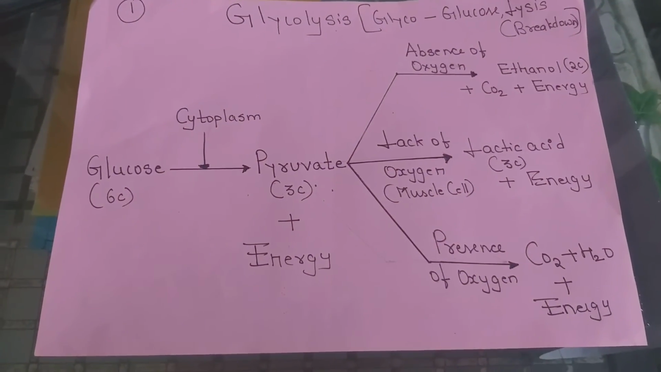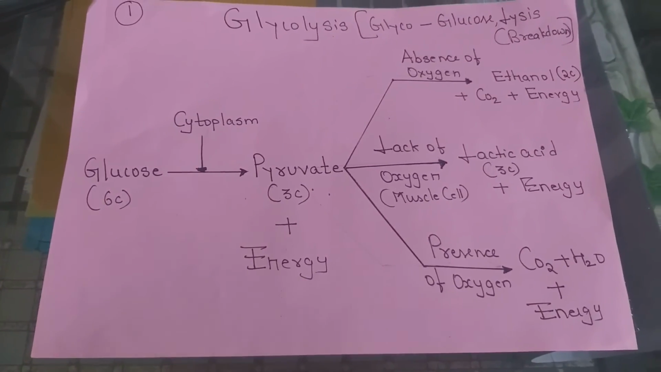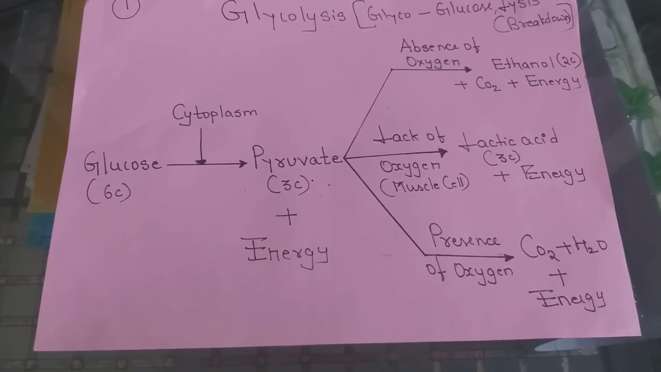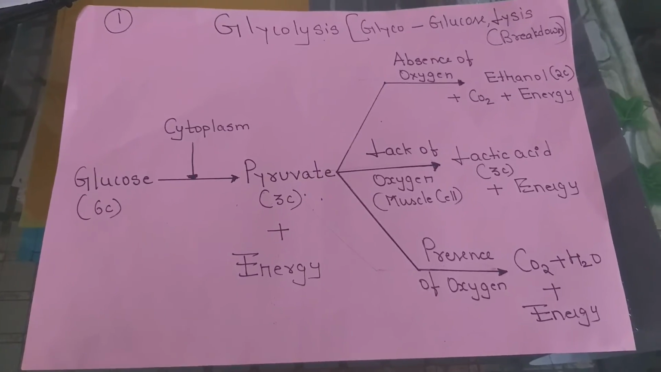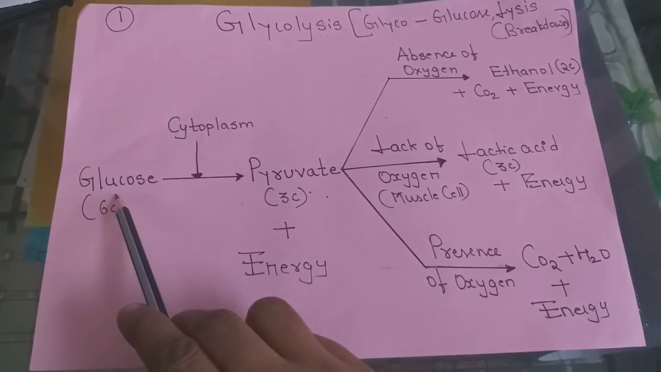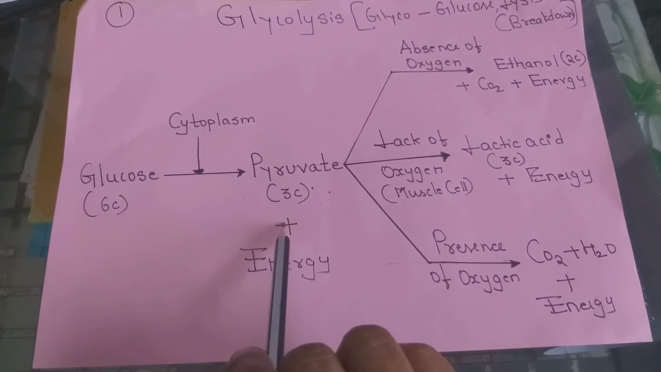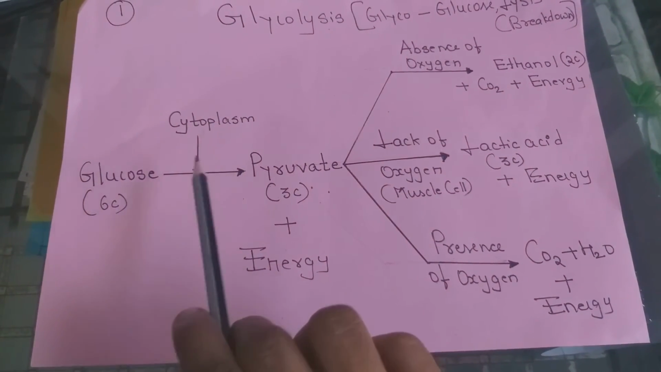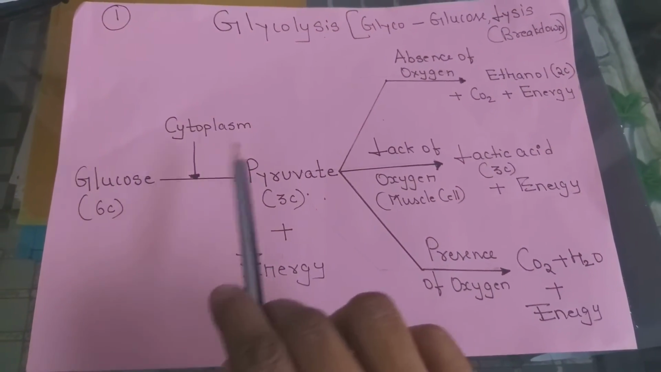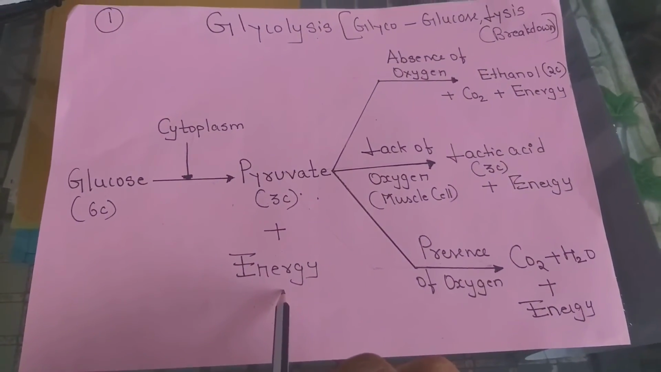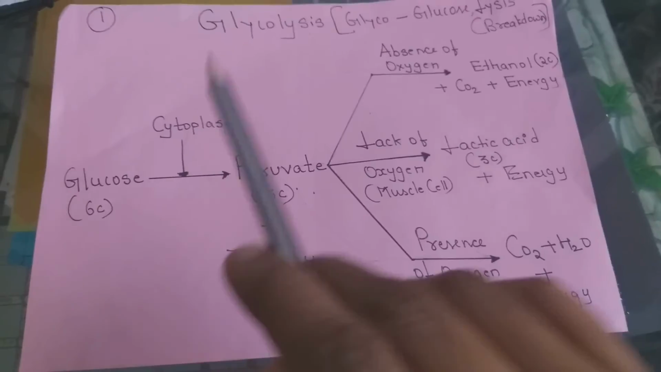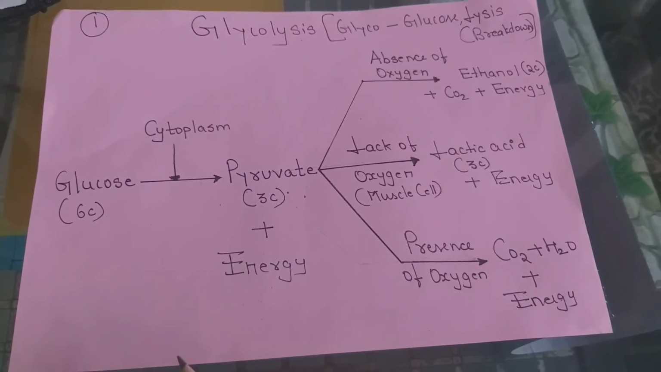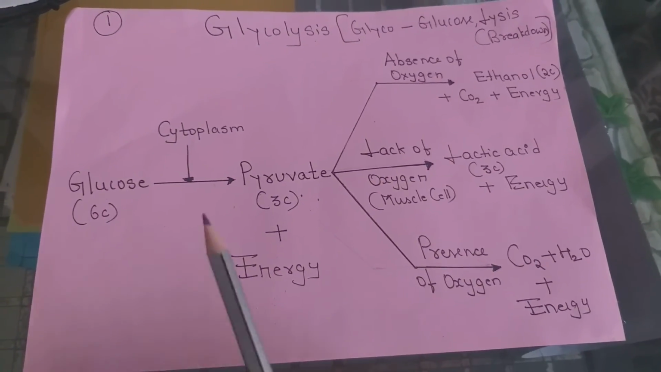So which are the cell organelles? We have already studied in 9th standard: mitochondria, endoplasmic reticulum, Golgi apparatus, ribosomes. All these are cell organelles. So a 6-carbon compound, glucose, gets converted into a 3-carbon compound, pyruvate, with the release of energy. Where does this occur? It takes place in the cytoplasm of the cell. Now from here the fate of pyruvate is decided, whether the pyruvate will function in the presence of oxygen, in the absence of oxygen, or in the lack of oxygen. Lack of oxygen means availability is lesser.